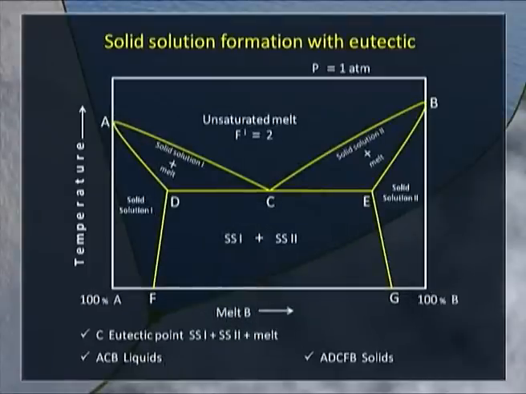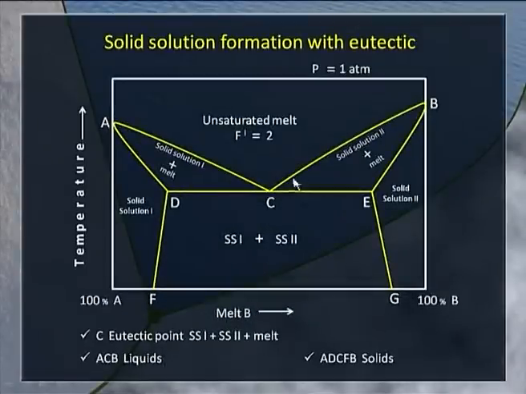There are situations where the miscibility may not extend to complete miscibility. That means resulting in partial miscibility of the two components. How does the phase diagram look? There are two possibilities. One is solid solution formation with eutectic, as you see in this diagram. The system becomes slightly complicated, but the upper portion of the diagram resembles the simple eutectic system that you have studied. Only thing is that you have the miscibility region on the extremes.